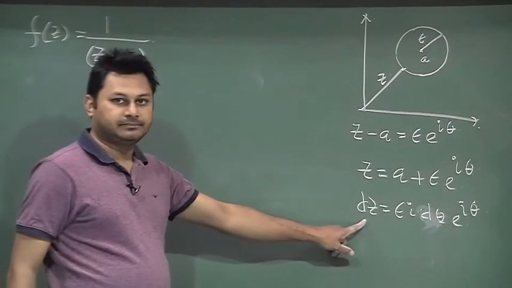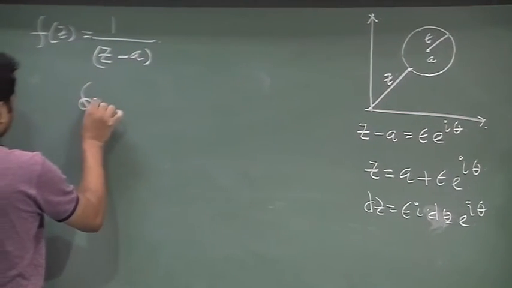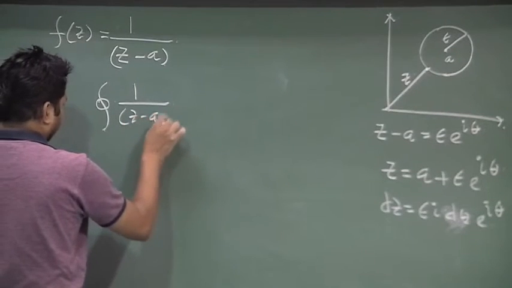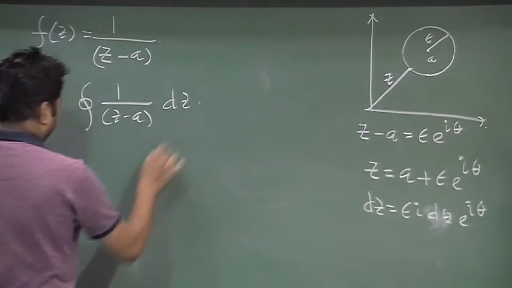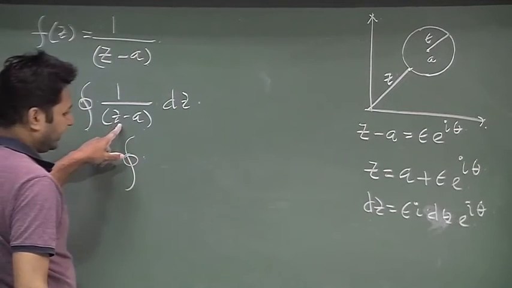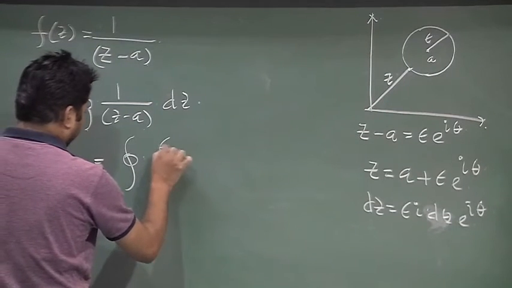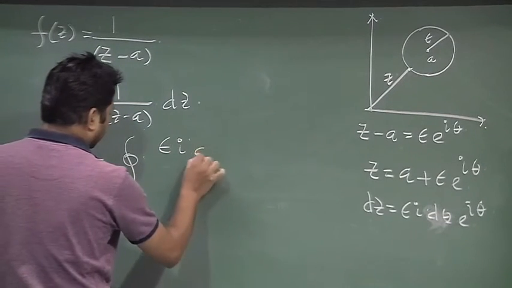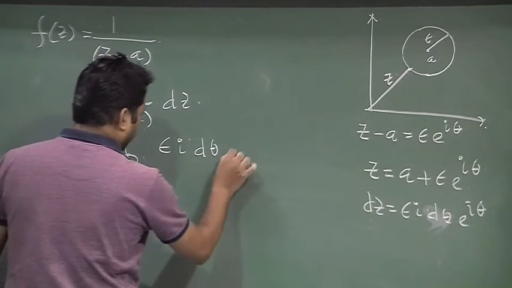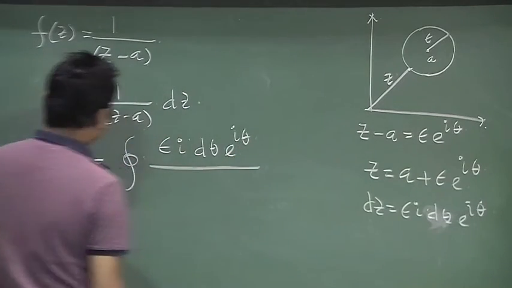So, the total integration of f z is the integral of 1 by z minus a dz, which is epsilon I d theta e to the power of I theta divided by z minus a.